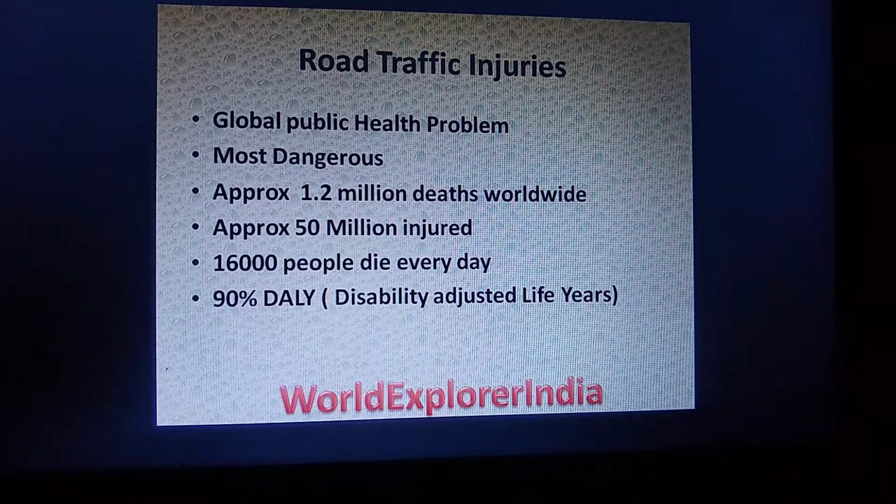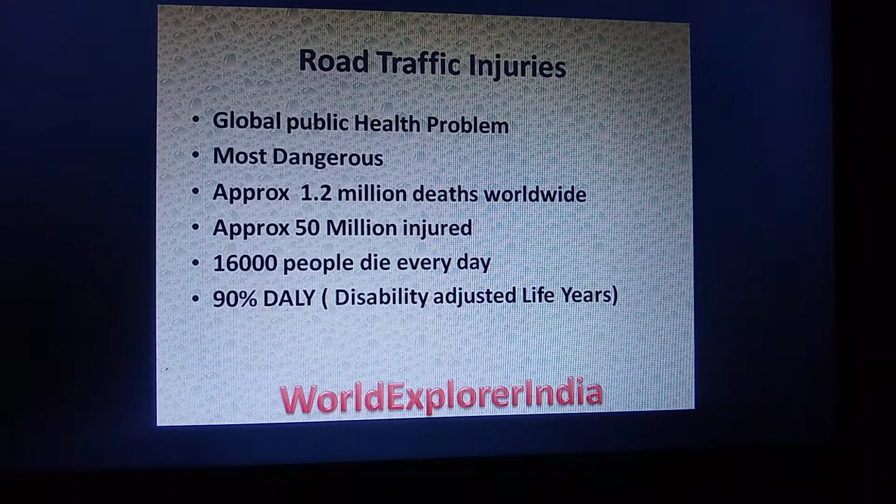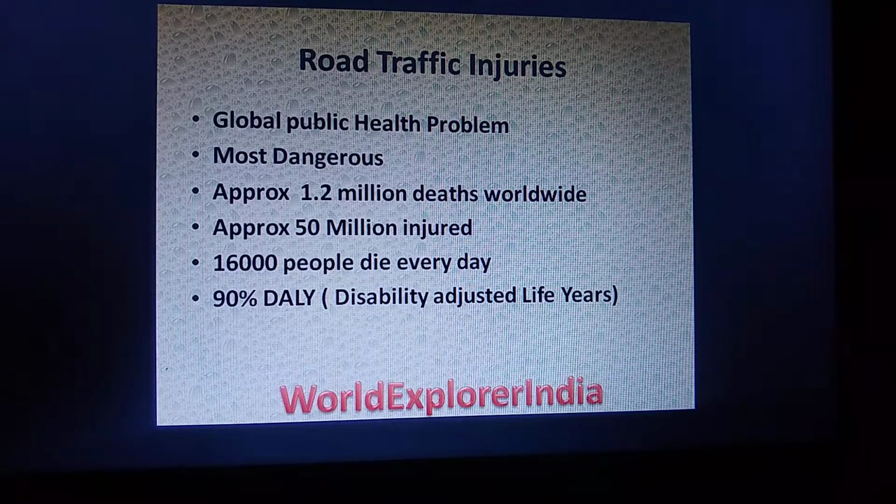So till now what we have understood is that road traffic injuries are a global public health problem and a most dangerous one, and approximately 1.2 million deaths occur every year worldwide, and approximately 50 million are injured worldwide. Around 16,000 people die every day, and it contributes to 90% DALY, that is disability adjusted life years. What is disability adjusted life year? If there is no disability, the person will live to the maximum lifespan, but because of the disability his lifespan decreases.